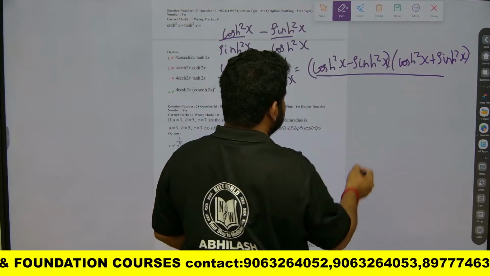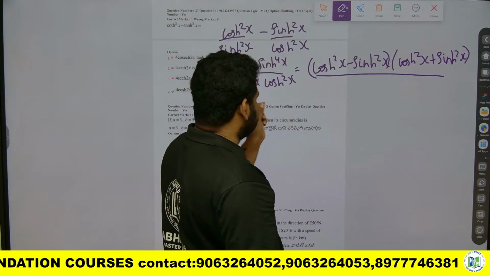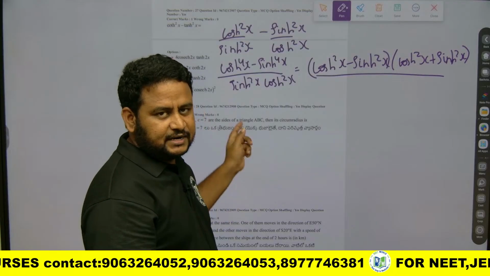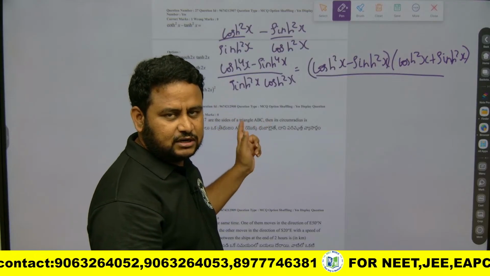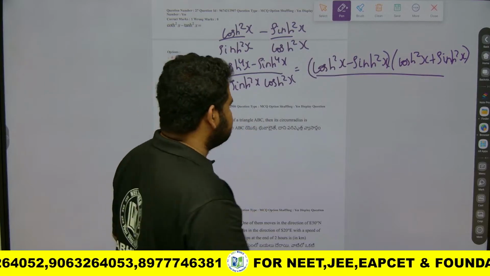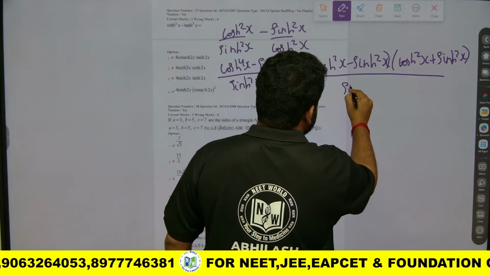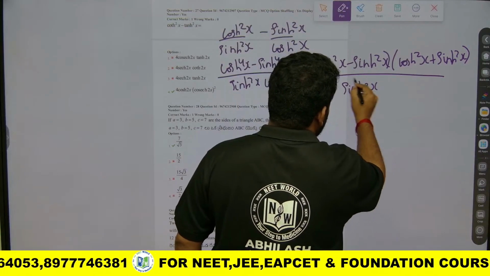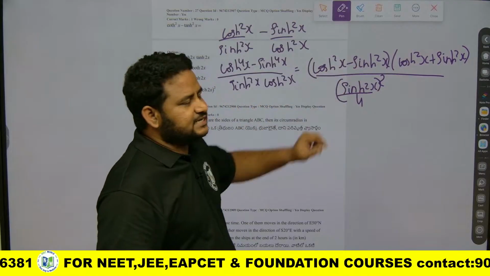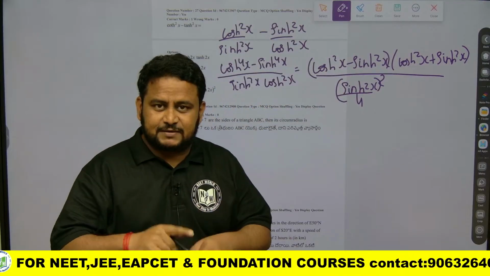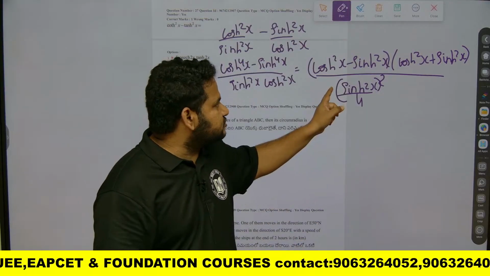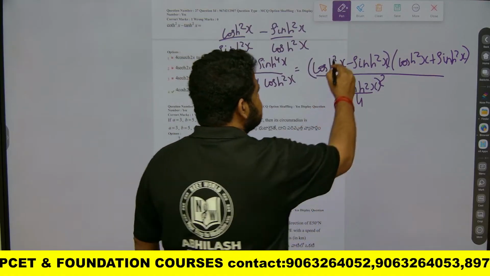That can be written as: if I have 2 sinh x cosh x, that will become sinh 2x. But here the square is there, so I should divide and multiply by 4. I can write this as sinh 2x whole square by 4. Now cosh square x minus sinh square x. We know that sin square theta plus cos square theta is equal to 1, but when it comes to hyperbolic functions, cosh square x minus sinh square x is nothing but equal to 1.